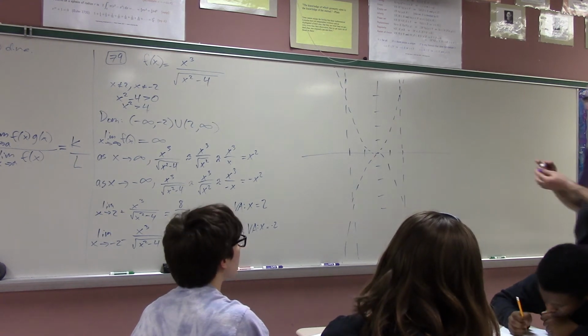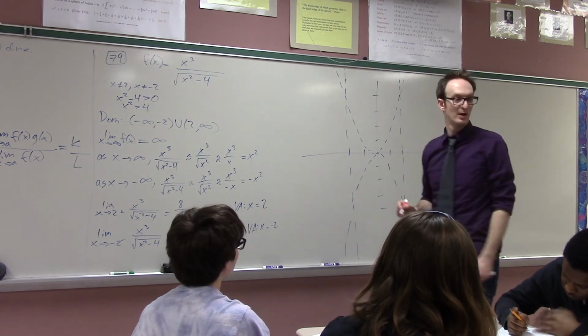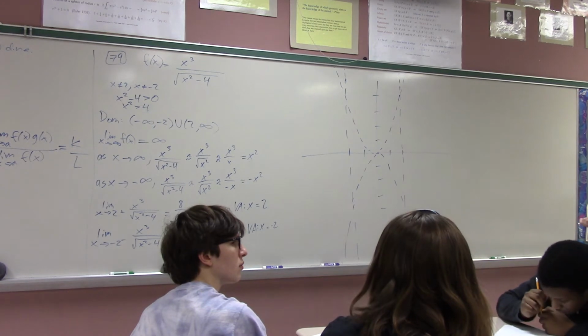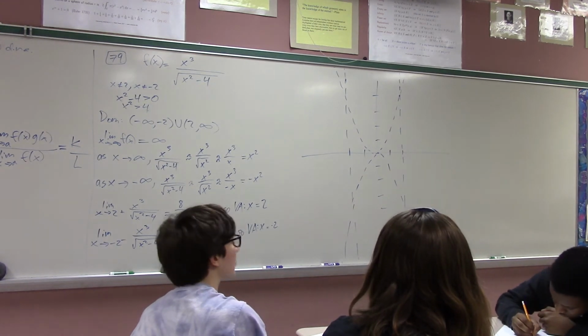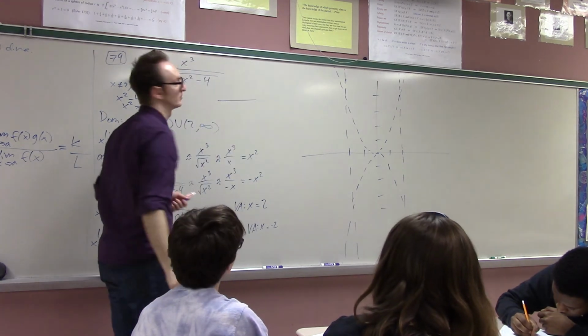So, I guess the only root is at 0, so I can put a dot here. No, no root at 0. 0 is not part of the domain. Almost made a mistake, Brandon. Alright, so now maybe a sign chart is a good idea for this. Where does it change sign?